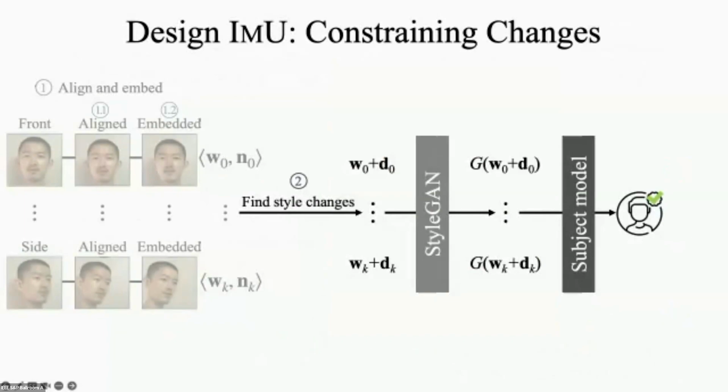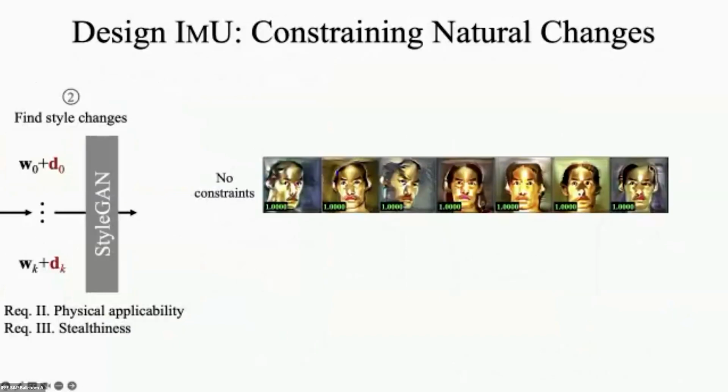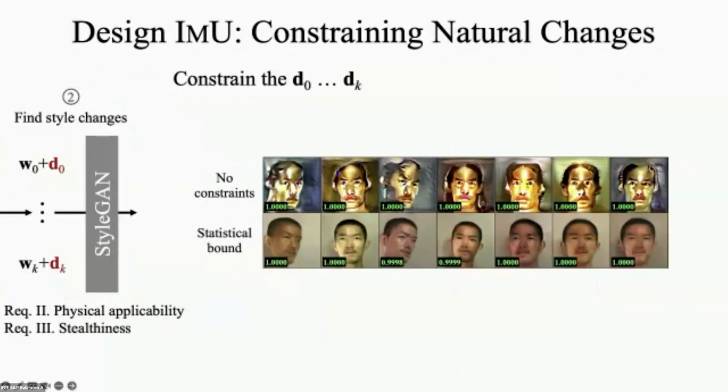After real faces are embedded, we need to find the natural and the consistent style changes to complete the attack. Without any constraints, we can go beyond the natural faces and thus violate the requirements. We use the standard deviation of each dimension of W plus space to statistically bound the delta to achieve natural changes.